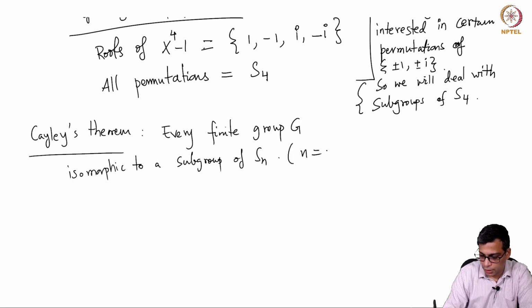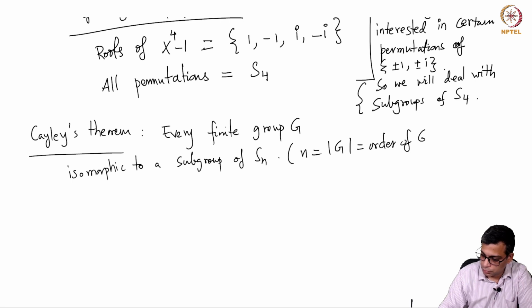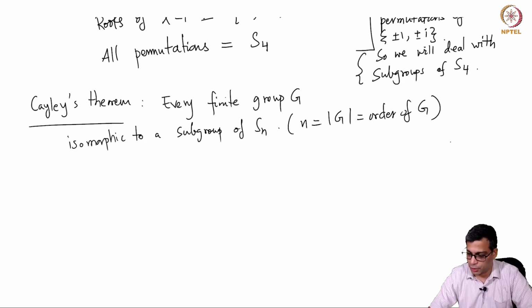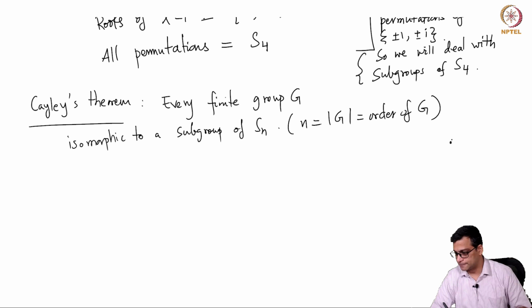In fact, n here is the order of G. This is the notation that I will use for the order of G. So, every finite group can be embedded inside Sn. In other words, if you study symmetric groups and their subgroups, you have studied all finite groups. So, symmetric groups are important in this sense.